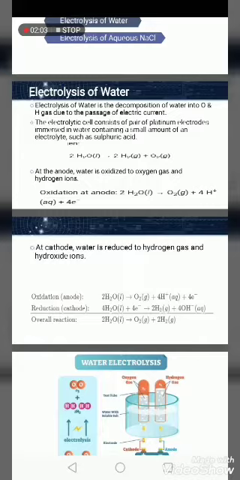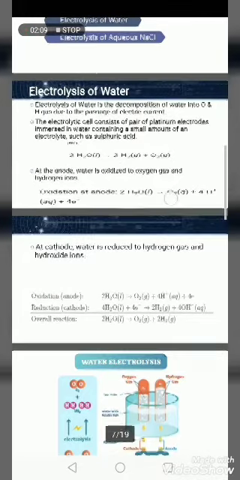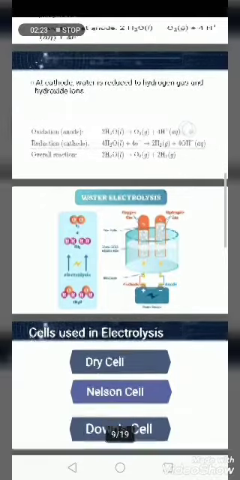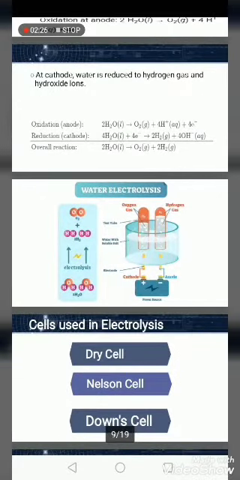In electrolysis of water, at the anode, water is oxidized to oxygen gas and hydrogen ions, while at the cathode, water is reduced to hydrogen gas and hydroxide ions, in which oxidation occurs at the anode and reduction occurs at the cathode. The overall reaction is 2H2O gives O2 plus 2H2, meaning water gives us oxygen and hydrogen gas.